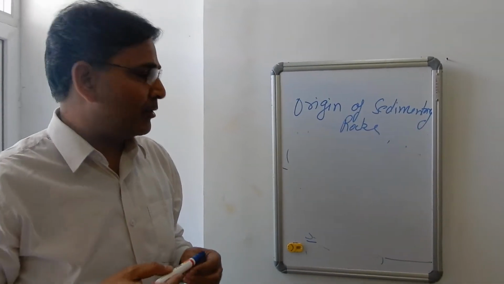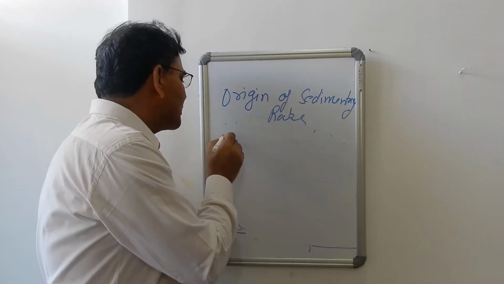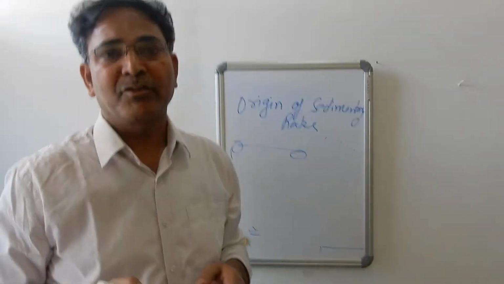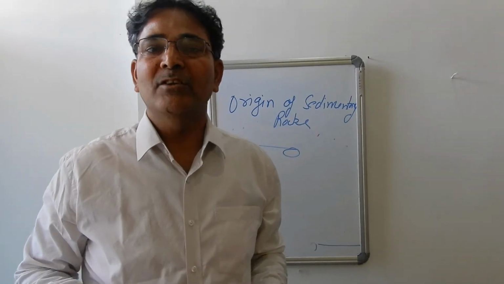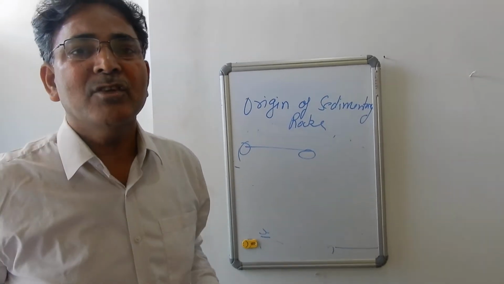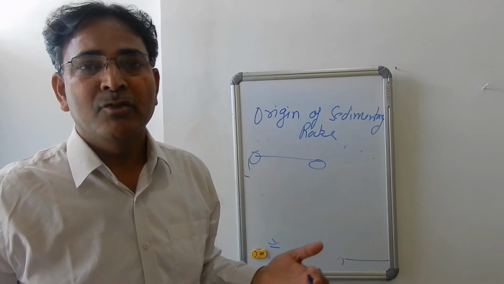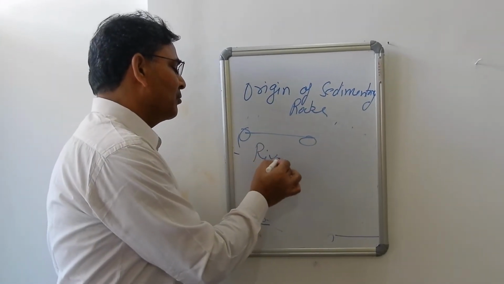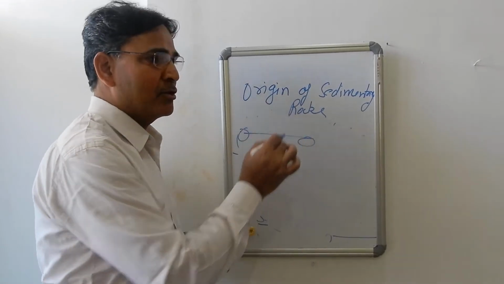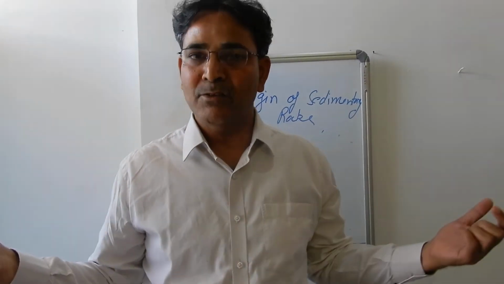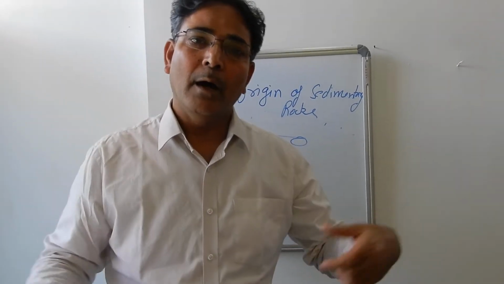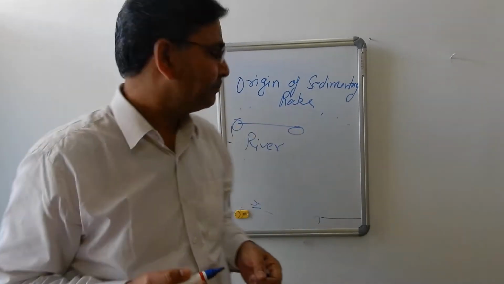What is surface process? All those processes which transport the sediment from one place to another place are known as surface process. They are known as natural agencies, and as sedimentologists we call them sedimentary environments. So river is one process which transports the sediment from one place to another place, and you all can see that the Ganga river is transporting the sediment from Himalaya up to the Bay of Bengal.